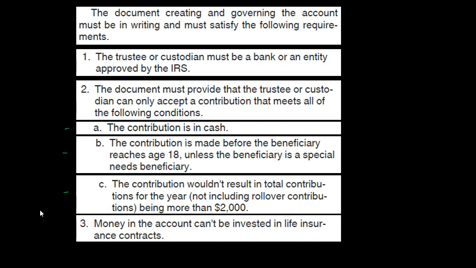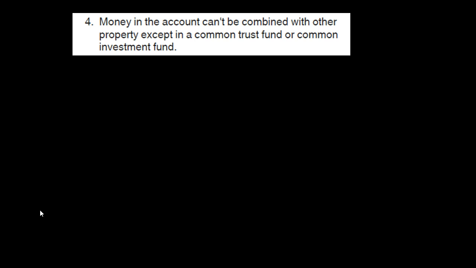3, money in the account can't be invested in life insurance contracts. So it can't be something that's invested in life insurance. Number 4, money in the account can't be contributed with other property except in a common trust fund or common investment fund.